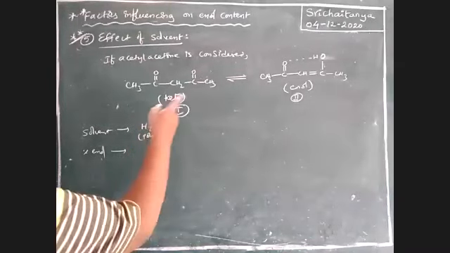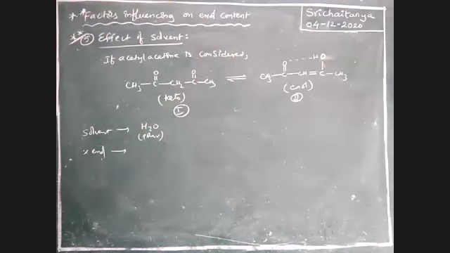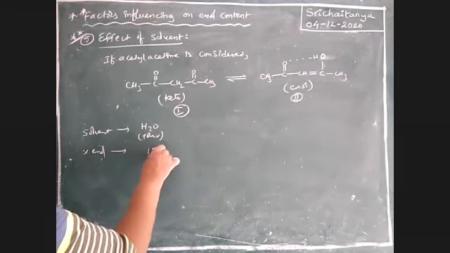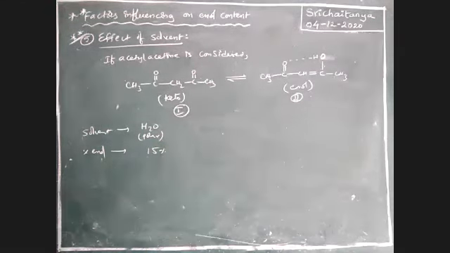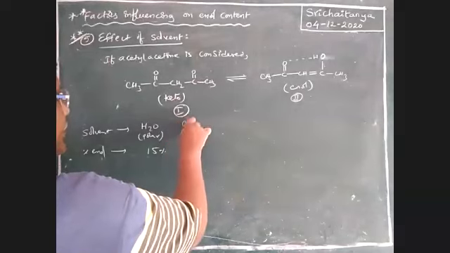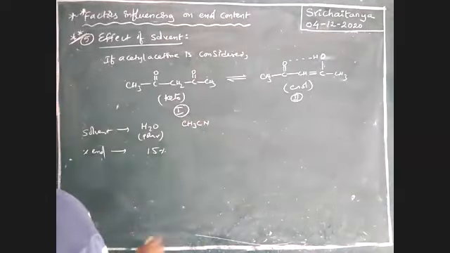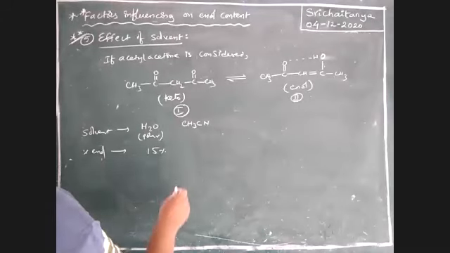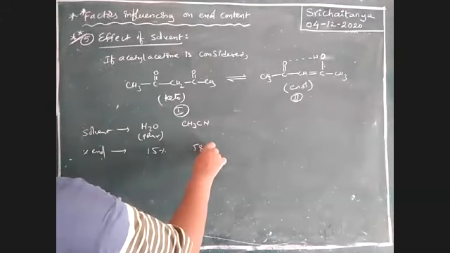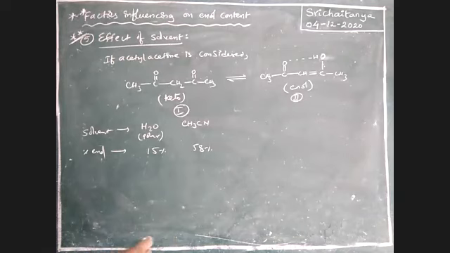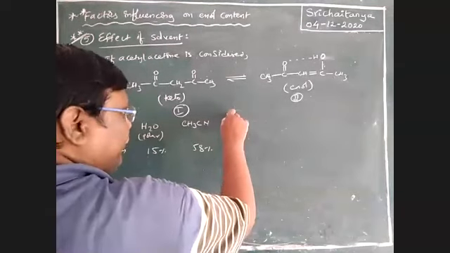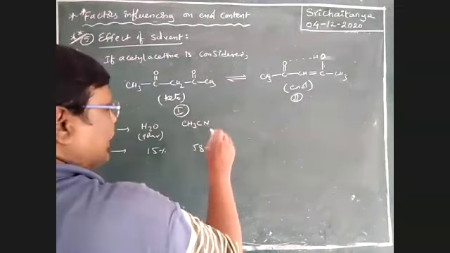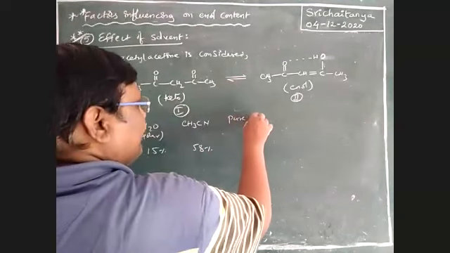In polar solvent, the enol percentage is less, just 15%. Next, methyl cyanide: as carbon content increases, polarity decreases. So here the enol percentage is 58%. Next, pure liquid form, no solvent, only liquid.